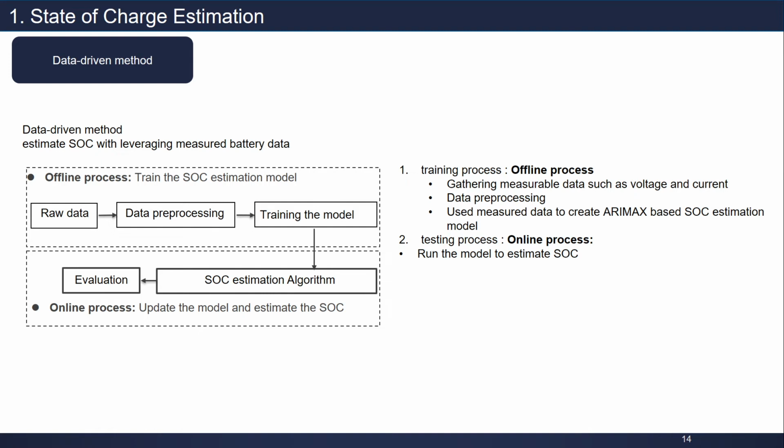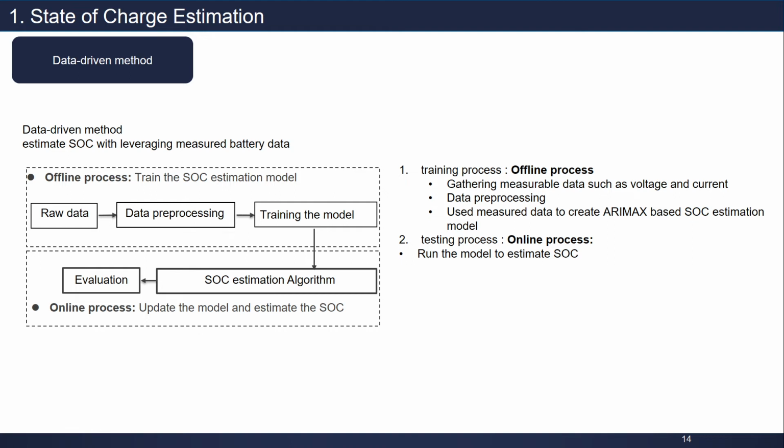Then next is the online process, which is to update the model and estimate the SOC. In the online process, you can use different data from what you used to train the model. You can use the actual battery data, or you can use generated data.